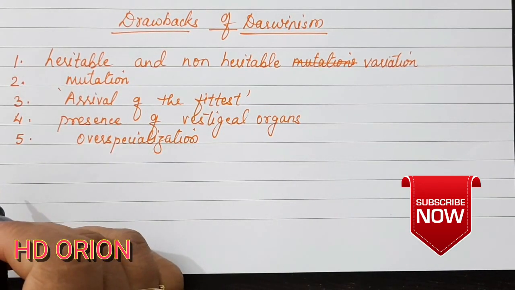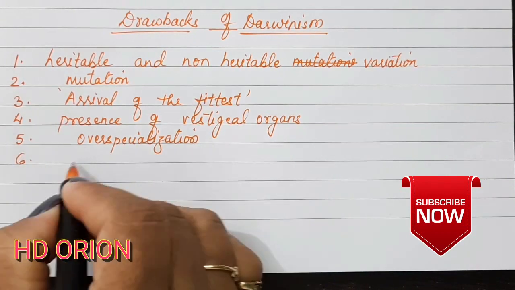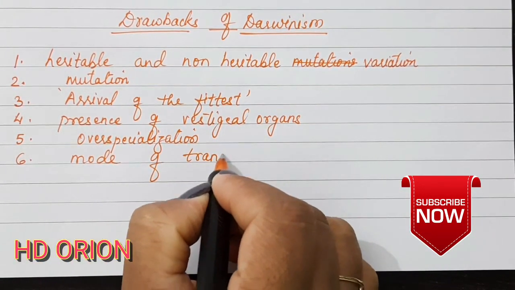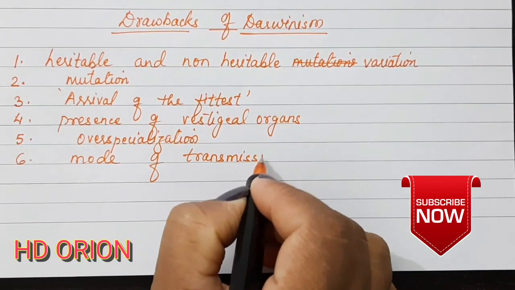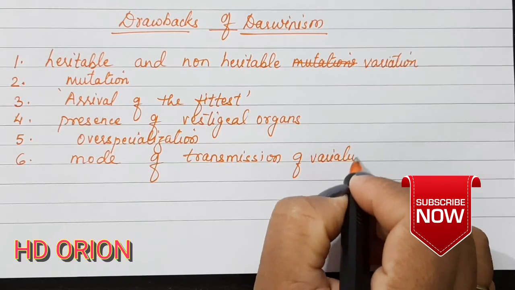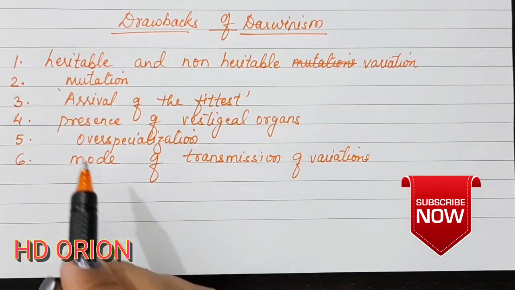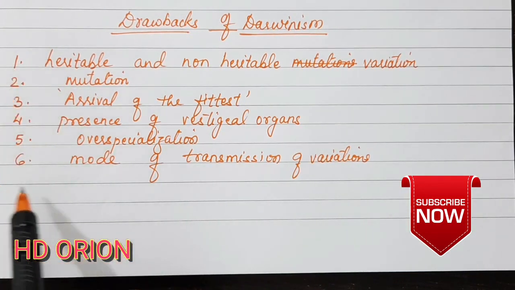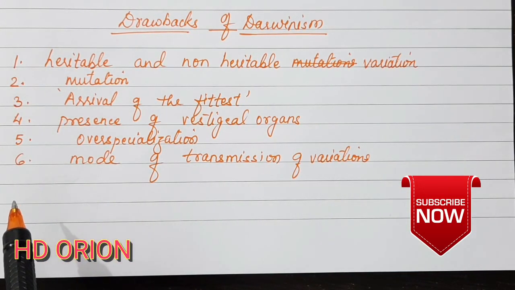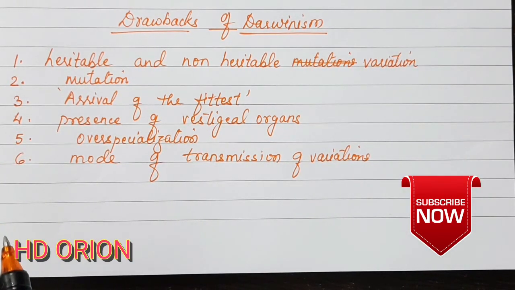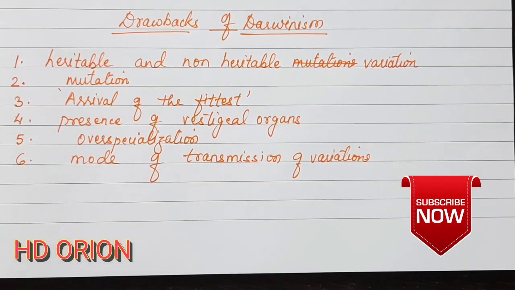And he failed to explain the mode of transmission of variations to the next generation. So these were the drawbacks that critics propose as criticism against Darwin, and so we count them as drawbacks of Darwin's theory. So this is all about Darwin's theory of natural selection.